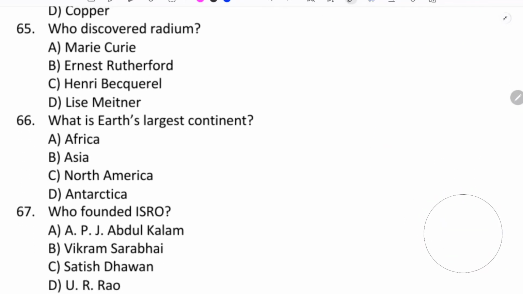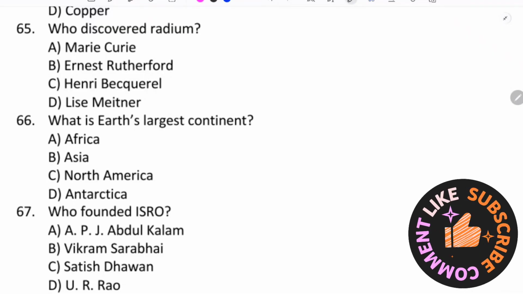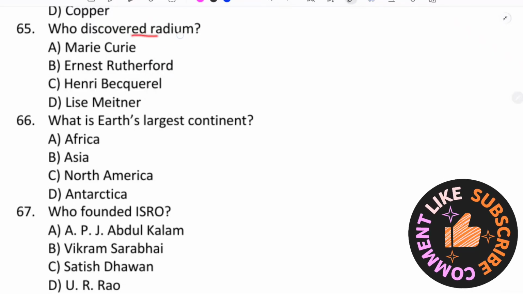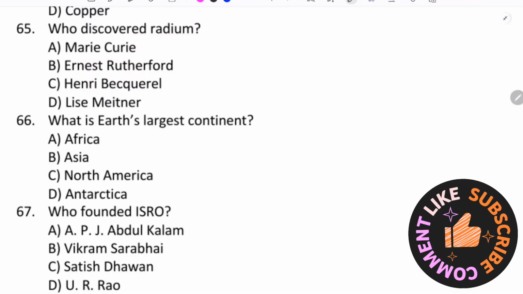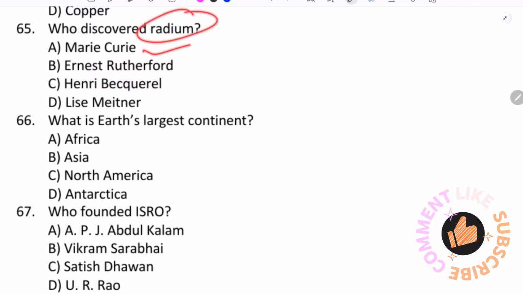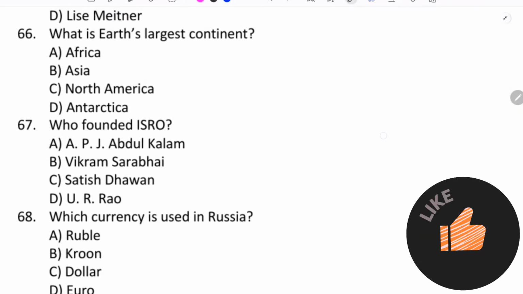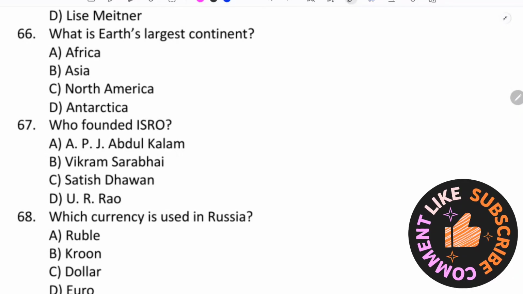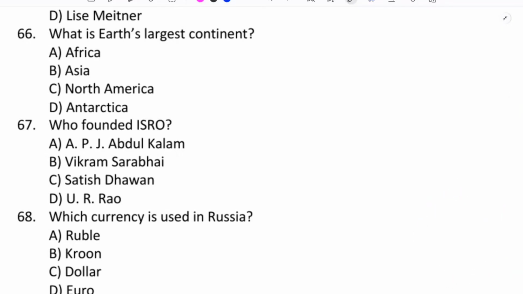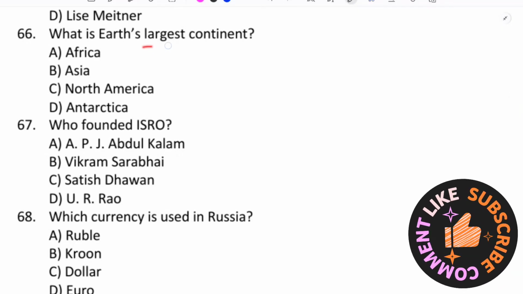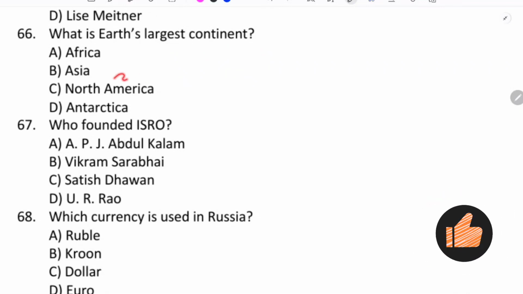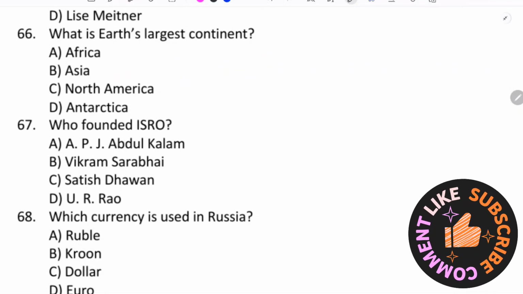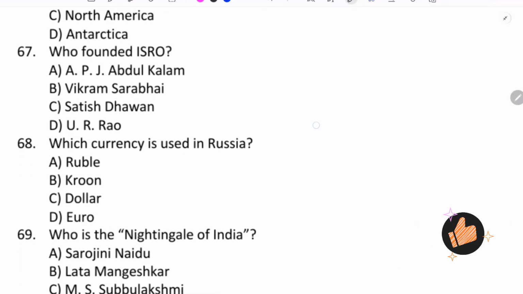Chemistry. Who discovered radium? Marie Curie. What is the Earth's largest continent? Asia. Asia is the Earth's largest continent.